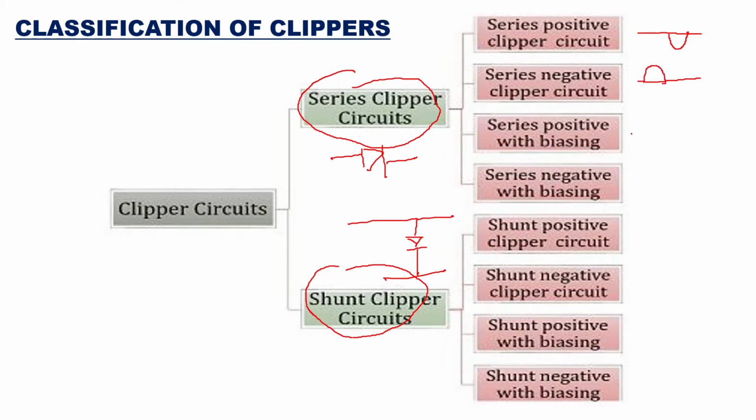Similarly, you can have biasing for the series positive clipper and for the negative clipper. Similarly, you can have a shunt positive clipper, where you clip the positive and get the negative half cycle. You can have a shunt negative clipper where the negative half cycle is clipped and you get only the positive half cycle. Similarly, you can have a biased positive shunt and a biased negative shunt. So these are the types, and one by one we'll see how these circuits work.